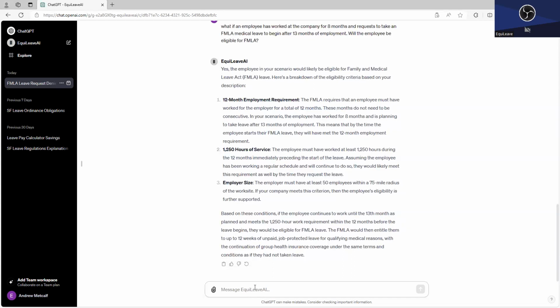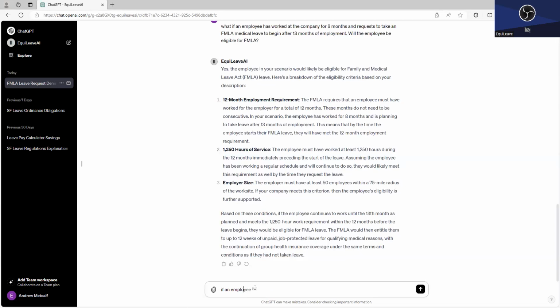So let's say an employee in Connecticut has only worked at your company for 6 months and needs a medical leave of absence. Is there any law in Connecticut that might provide some kind of leave entitlement for that employee?